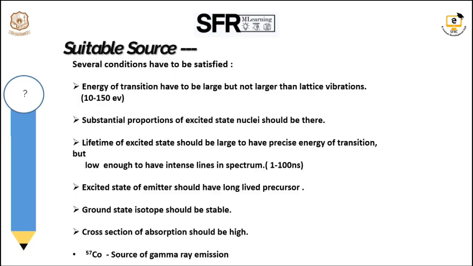For example, cobalt-57 is a source of gamma ray emission to analyze the iron sample.